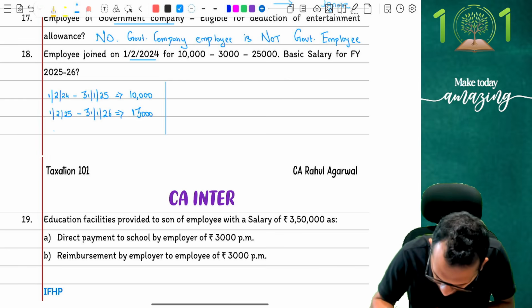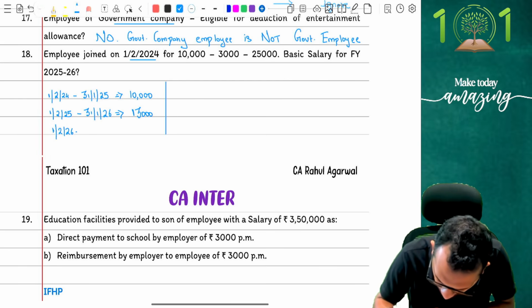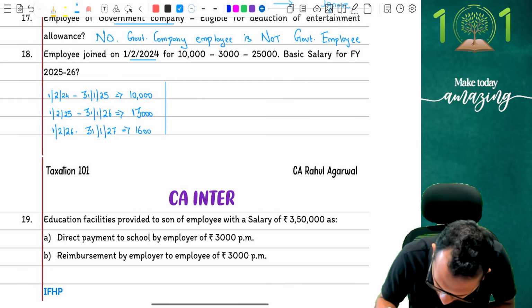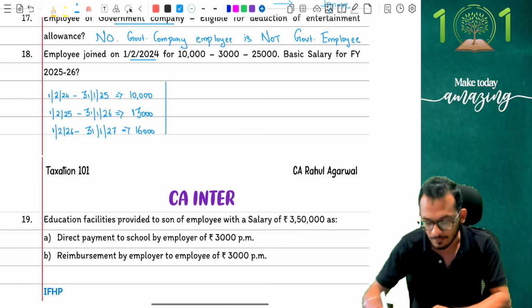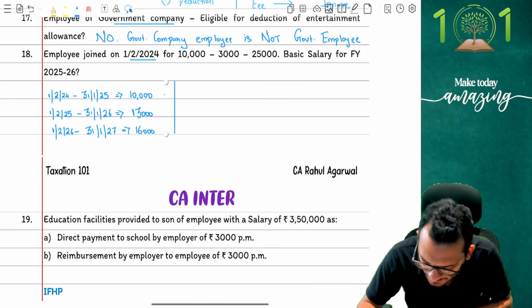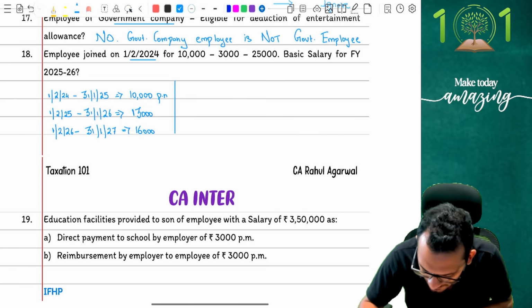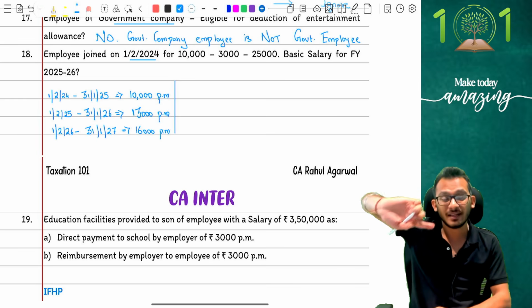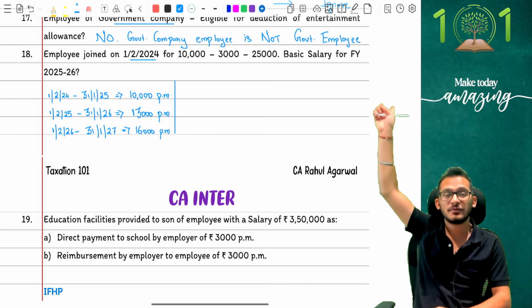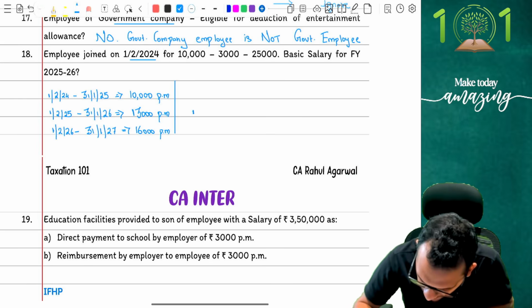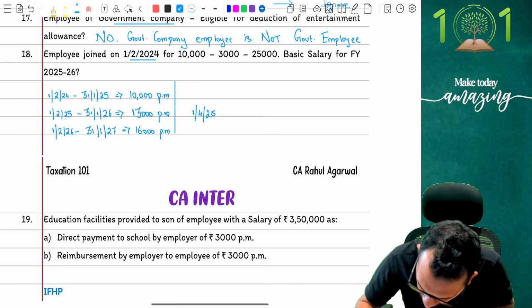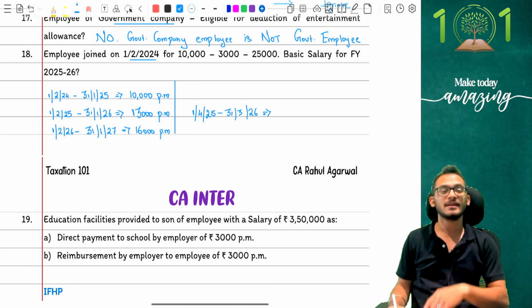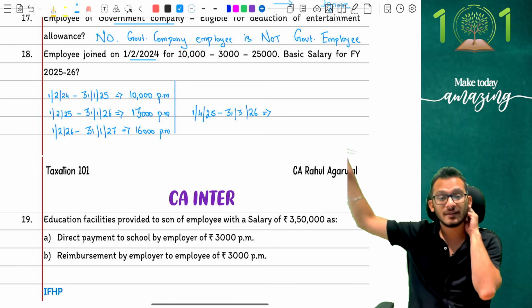Correct? Yes. And finally, when I'm moving from 1st February 26 to 31st January 27, I would have got my next level of increment, which is 16,000 rupees. Correct? Now comes the problem. Look very carefully. The first thing people have to understand is that a pay scale model is never per annum, it is per month, which means these are my per month salaries. And at that stage, I now have to ask, what is my first financial year data? Question is asking for financial year 25-26. Now, my financial year 25-26, matlab it is from 1st April 25 to 31st March 26. Which bucket does it sit under is the question.